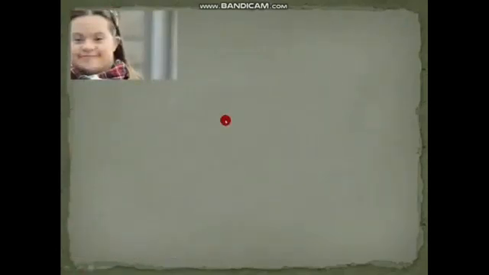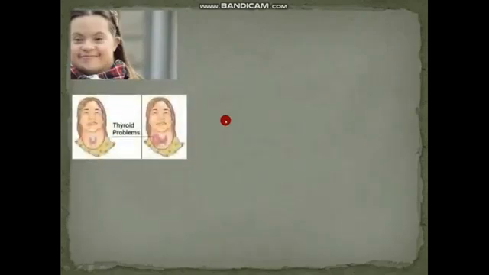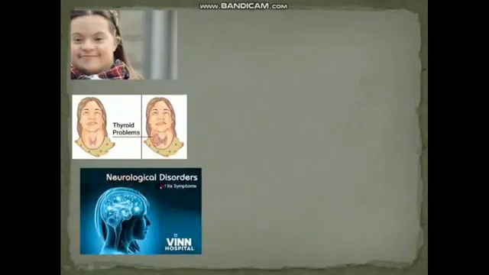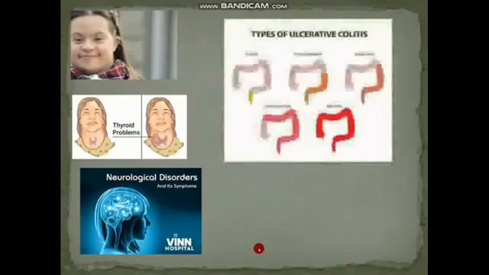Now in this slide I will show some pictures of the diseases due to which celiac disease may be caused. This is Down syndrome, which is also a main cause of celiac disease. Now this is thyroid problems. In thyroid problems, the thyroid gland swells up, due to which the neck portion also swells. Neurological disorders are also a main cause of celiac disease as well.